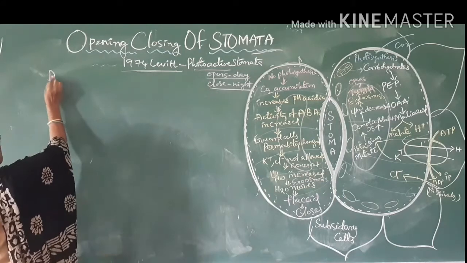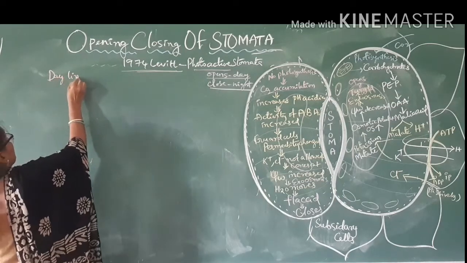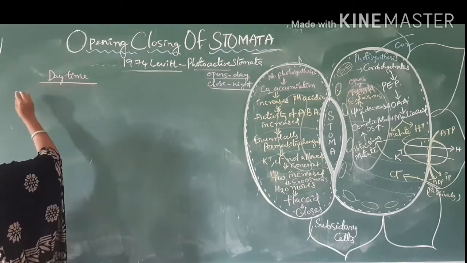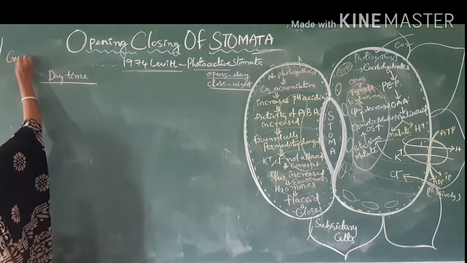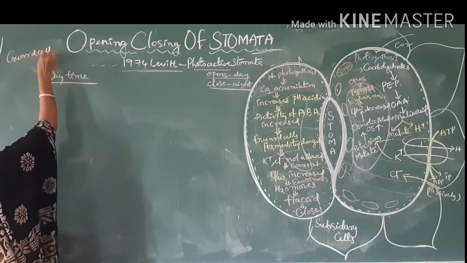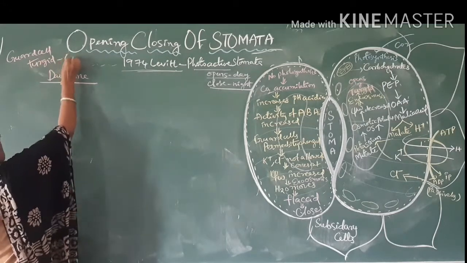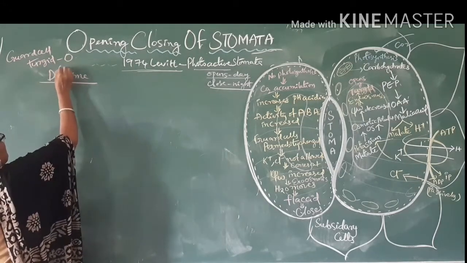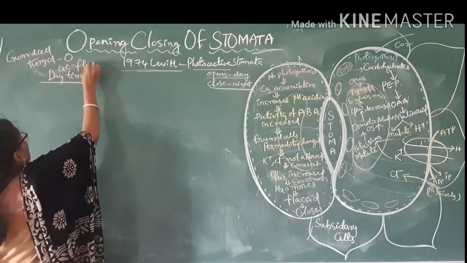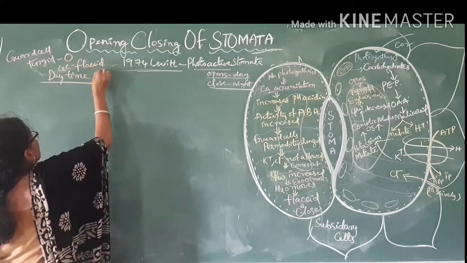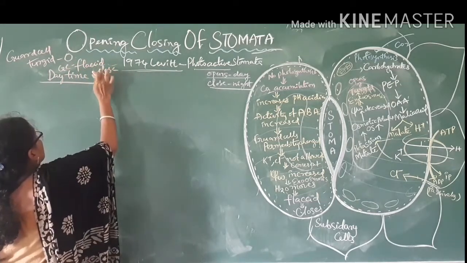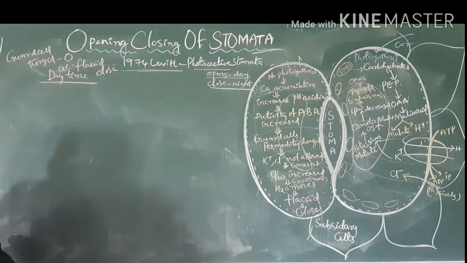So what happens during daytime? One thing we have to remember: when guard cells are turgid, the stomata opens; when guard cells are flaccid, it closes.